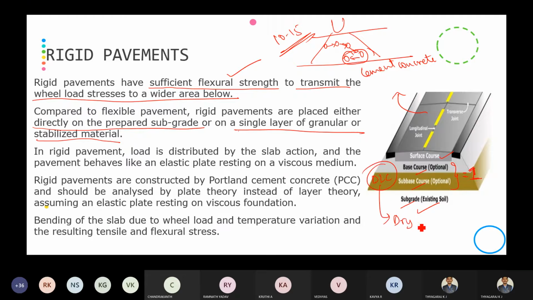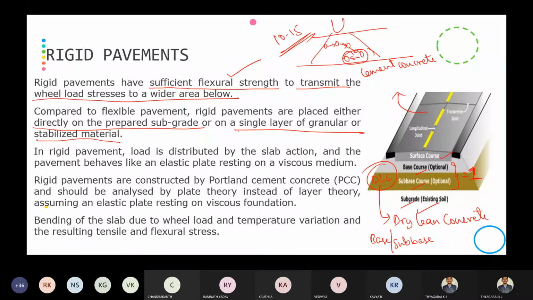Okay, make a note of this one. Dry lean concrete acts as a base course or a sub-base course, on which the cement concrete can be placed. If you are going for a plain cement concrete without any reinforcement, we can directly place that cement concrete on the prepared subgrade.